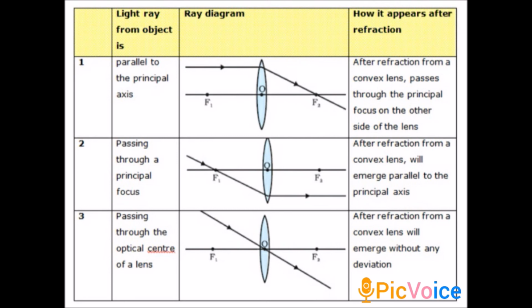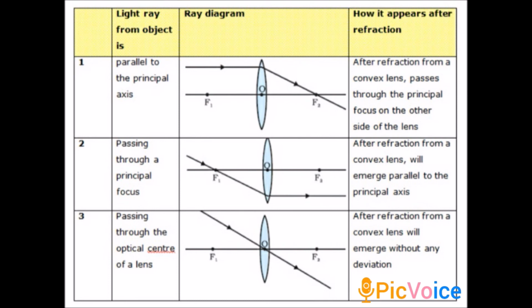In the case of the concave lens, the light coming from the source strikes the concave lens, but here it is diverged. It does not converge at F1 or F2, it is diverged away from the principal focus. So it is the second rule, rays passing parallel to the principal axis.